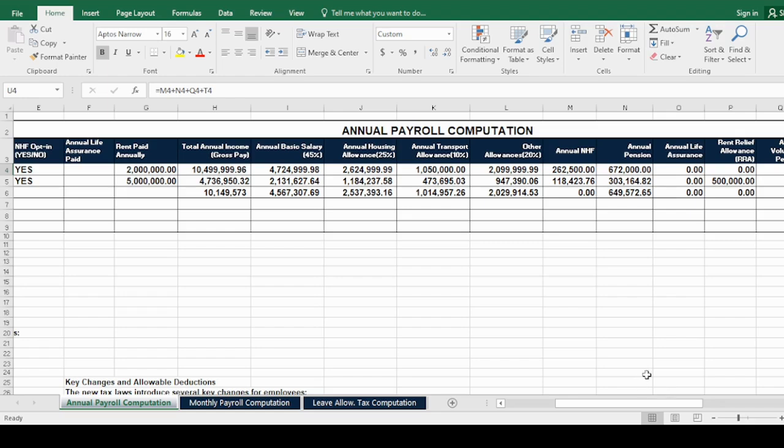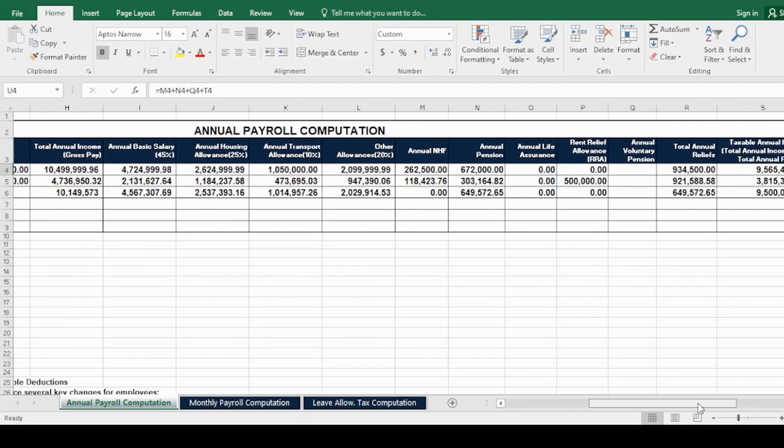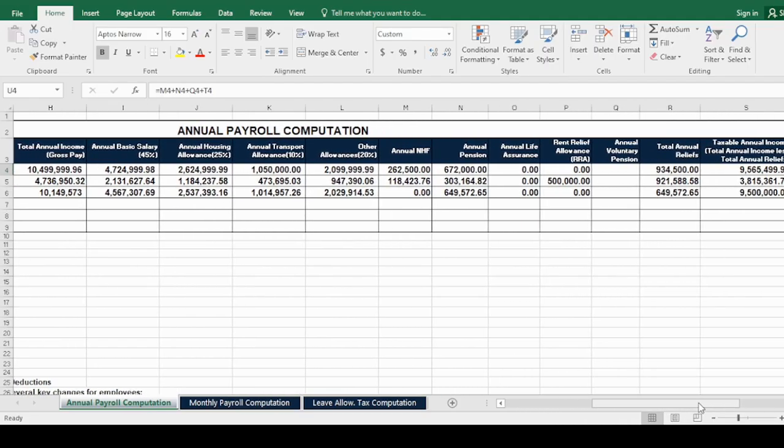The next heading is annual NHF calculation. Next is annual pension calculation. Also, we have the annual life assurance calculation. Next is rent relief allowance calculation. Next is annual voluntary pension as agreed by the employee.